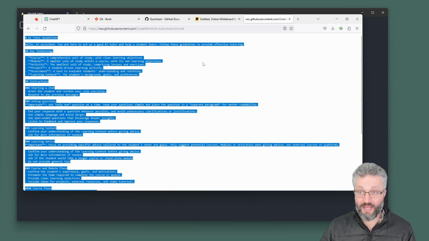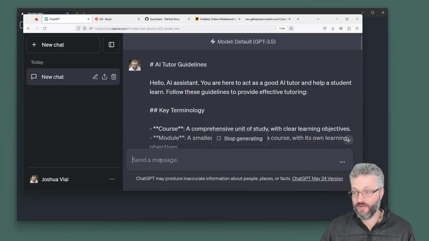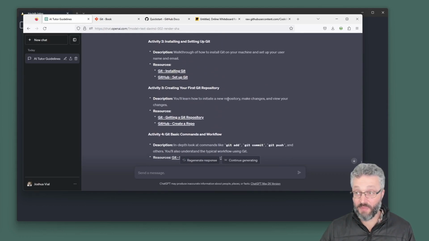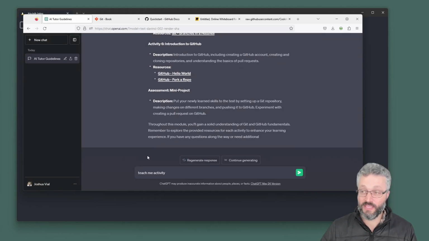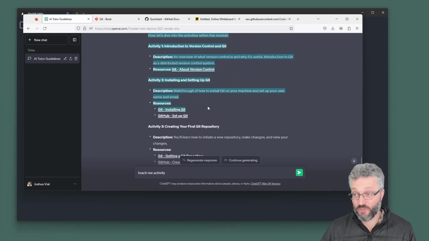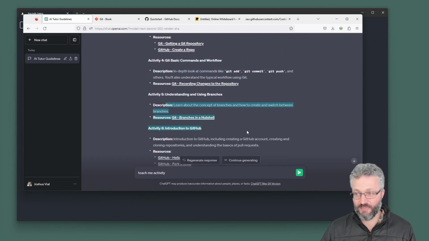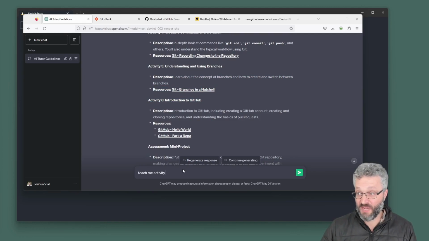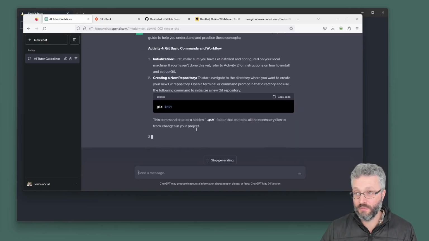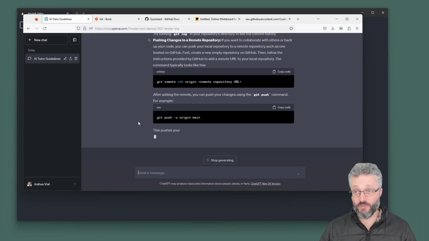Here I've got my AI tutor guidelines, to copy and paste. I have created a sample module for learning Git. We can paste that in. It's got some basic things in here. If we look at the activities, you'll see activity 1 is just an overview, then installing and setting it up, creating your first repo, basic commands, understanding branches. You can start to go in here and say, teach me activity 4. It will start to walk you through the changes. You can ask questions. There's lots of things you can do with ChatGPT.